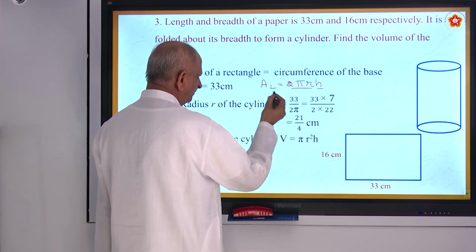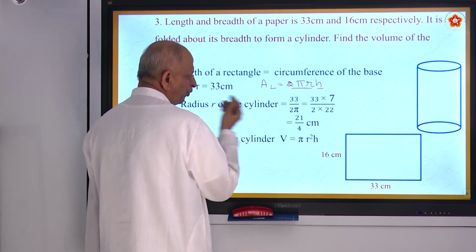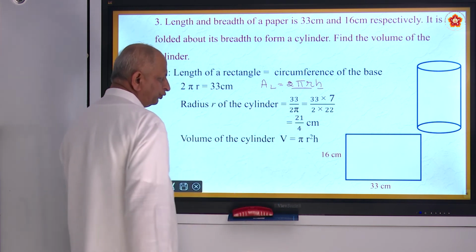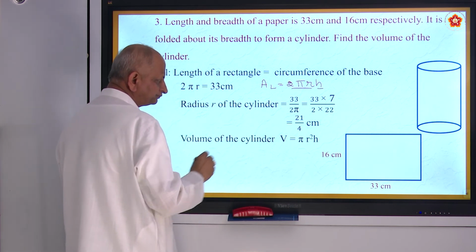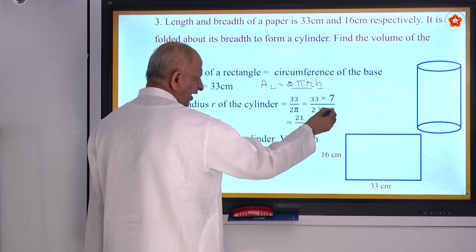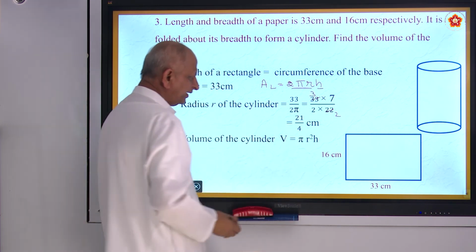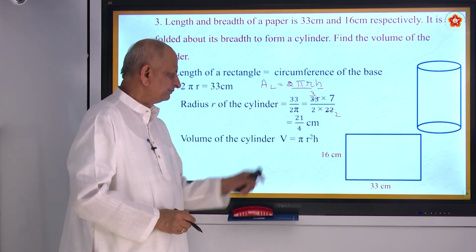So radius becomes 33 by 2 pi. What is the value of pi? 22 by 7. When you divide it, 7 goes up and 22 comes down. So 11 twos are 22, 3 into 7, 21 by 4. That is the radius of the cylinder.